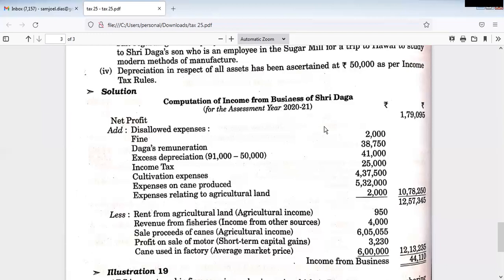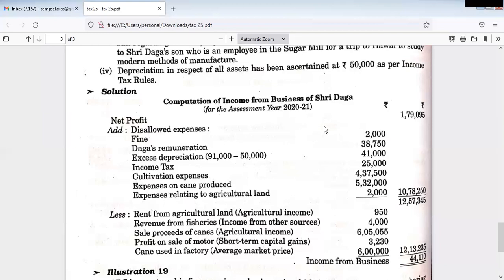Cultivation expenses are related to agriculture. Suppose factory expenditure or factory-related expenditures were there, we would have considered them, right? But here the cultivation expenses are purely related to agricultural purpose. It is not at all related to business, so we have to add that.